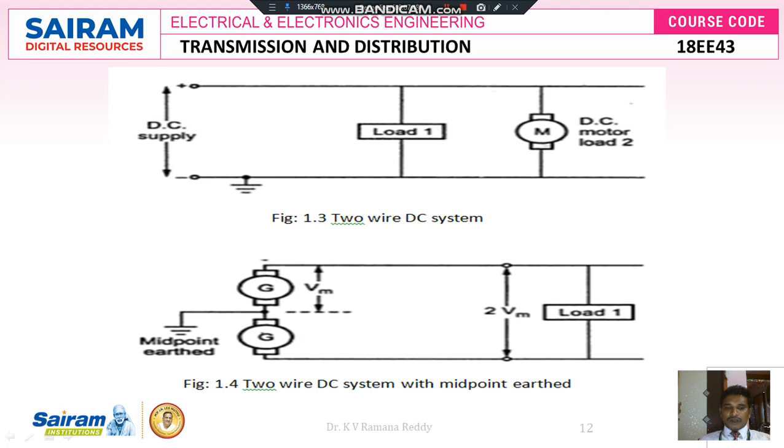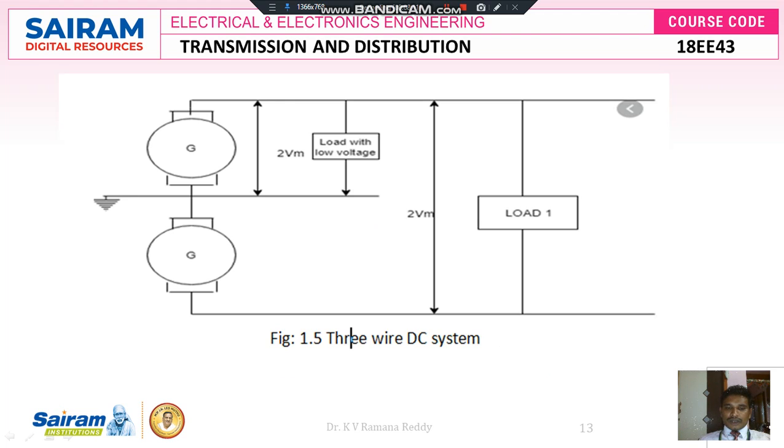Another system is the two-wire DC system with midpoint earth. If you look here, between the higher potential terminal and the lower potential terminal there are two generators. Between these two generators there is a common midpoint earth connection. Then we can connect the load at either the maximum voltage or two times the maximum voltage between the higher potential and lower potential terminals.